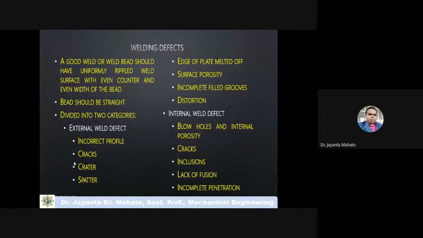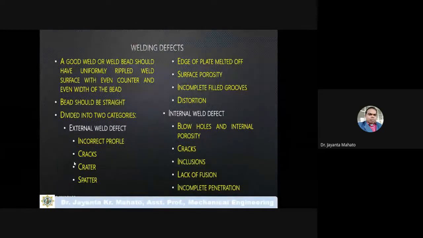The filler material melts and forms the weld in the weld zone, and that is called the weld bead. So for a good weld, this weld bead should be uniform, refilled, and properly fill the weld cavity. This bead should be straight.